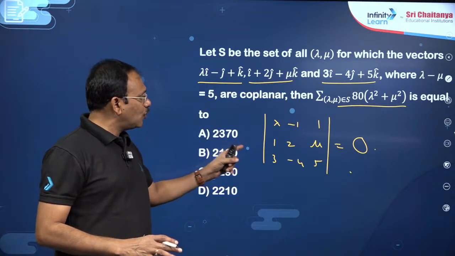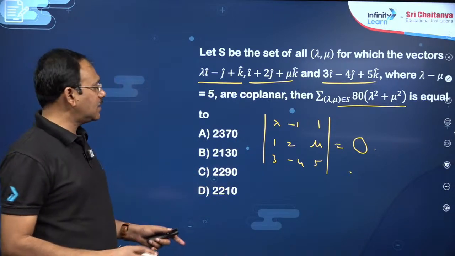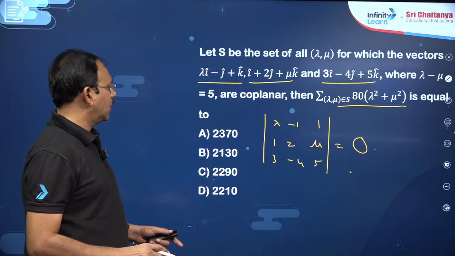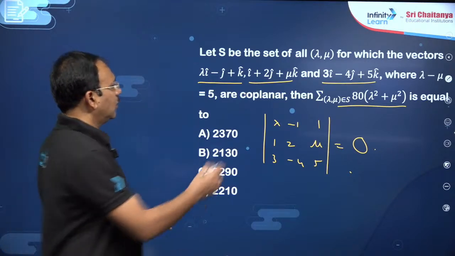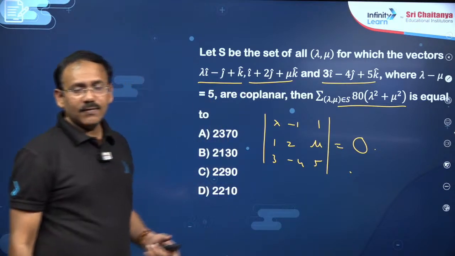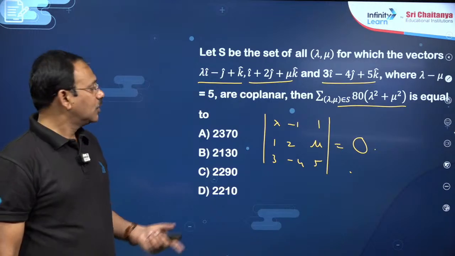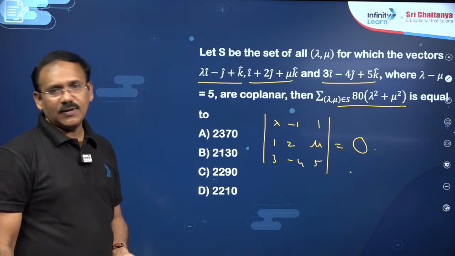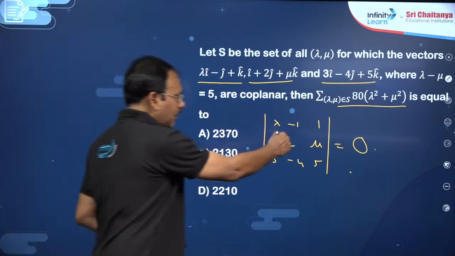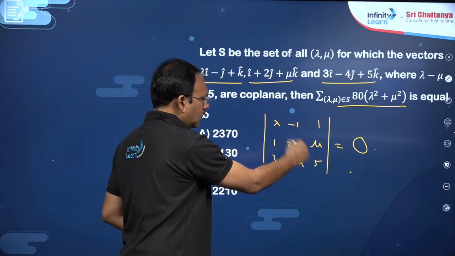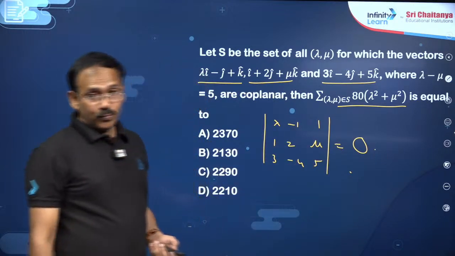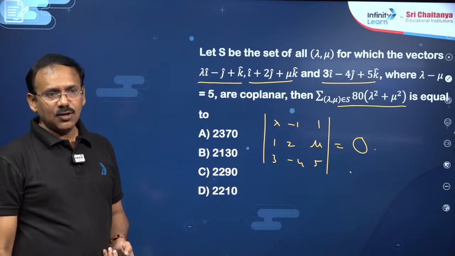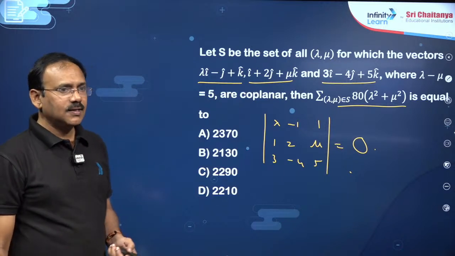Apply this, you will get a linear condition in terms of lambda and mu. Anyhow, lambda minus mu is equal to 5. Eliminate lambda or mu, you may get a quadratic equation in terms of lambda, because lambda into 10 minus 4 mu, that means lambda mu, you will get a degree 2 equation. Okay, yeah.